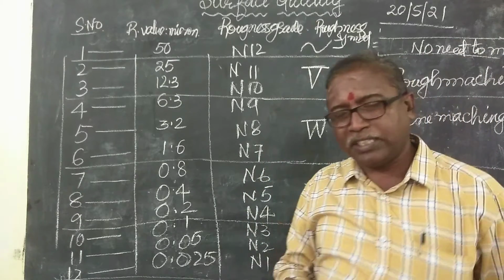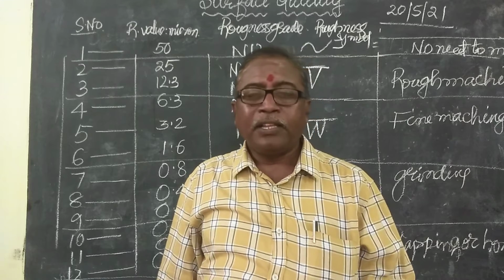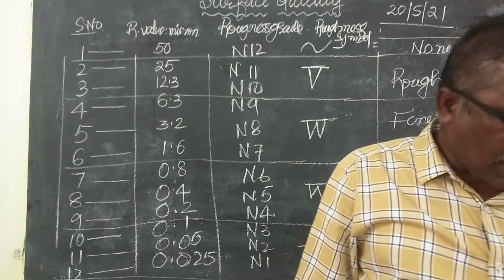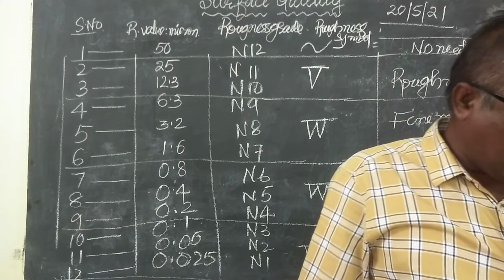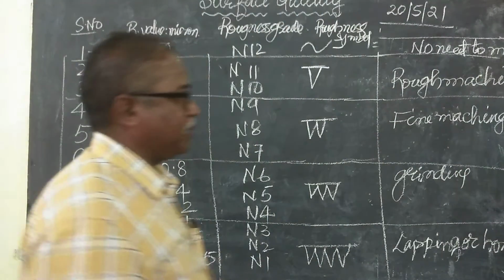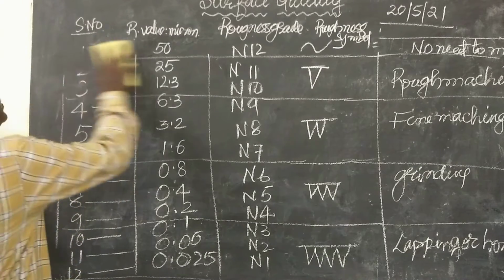Okay. Now these are all over. After this, the machining symbols will be given. The symbols will be like this, and we will discuss the machining symbols. Then I will rub this.